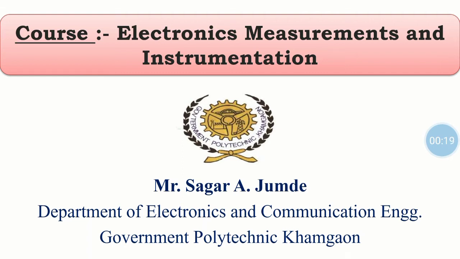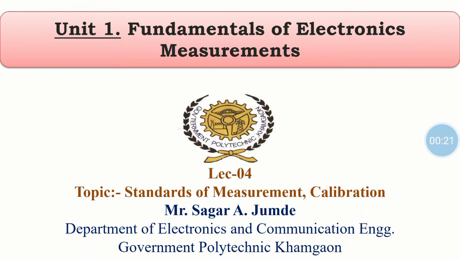In this video series, we are going to learn Unit 1 of Electronics Measurement and Instrumentation, that is Fundamentals of Electronics Measurement. And this lecture is dedicated to the topic standards of measurement and calibration. In the previous lecture, we have learnt about types of dynamic characteristics of instrument and different types of errors in measurement.